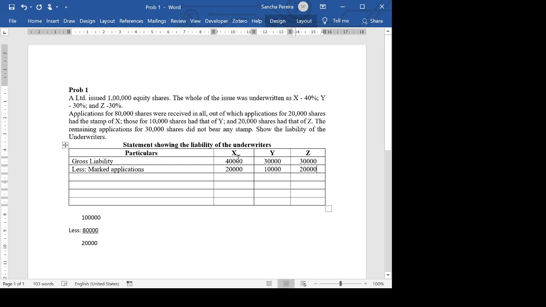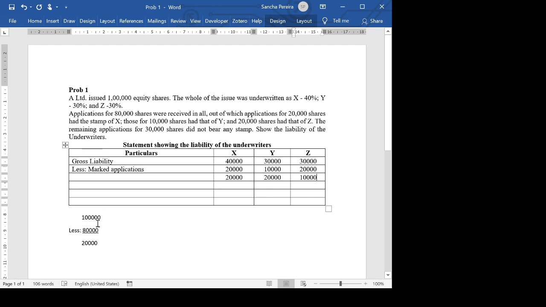Okay, so actually X's responsibility initially was 40,000. Now since he has received 20,000 in his favor, his liability comes down to 20. Here it comes down to again 20 and here it comes down to 10. Okay, so initially X had to take up 40, but now since he has received marked applications in his favor, it comes down to 20. Similarly for this.